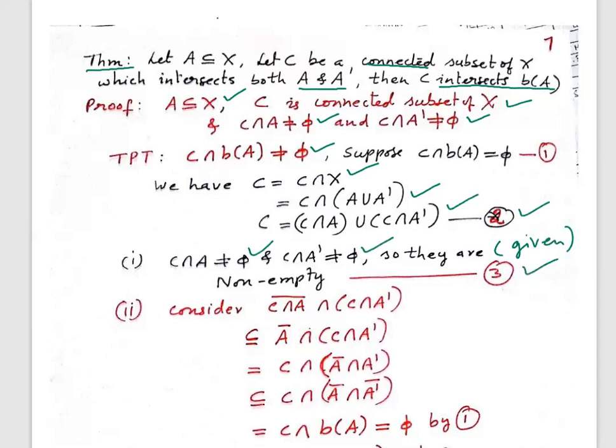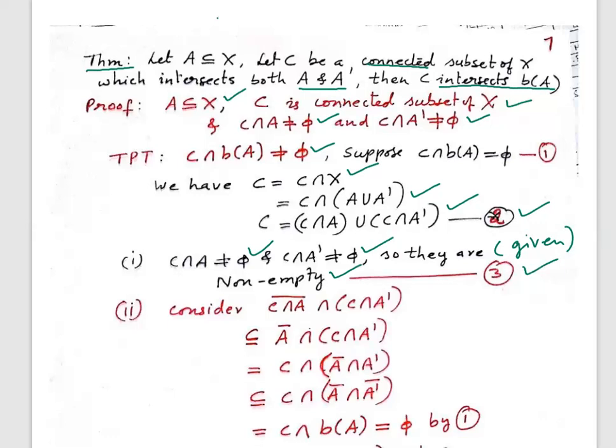Let us call it 3. So 2 says C is a union of two sets, and those two sets are non-empty. Then we'll prove that those two sets are separated.